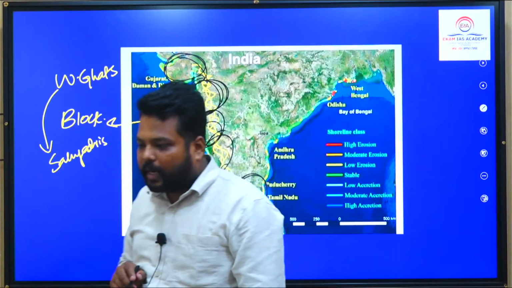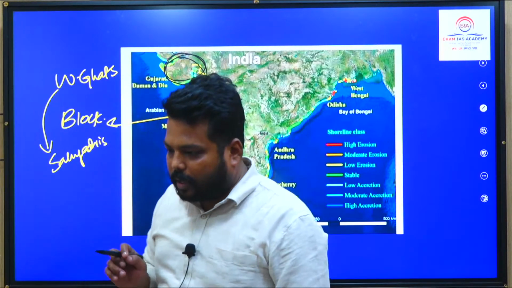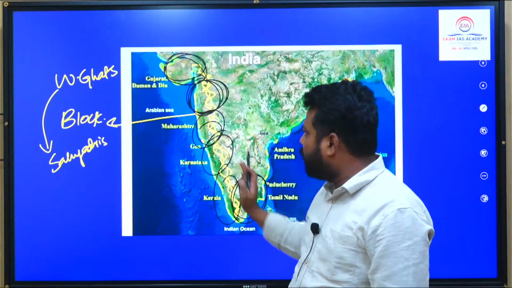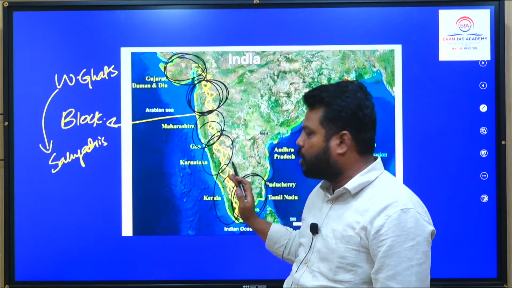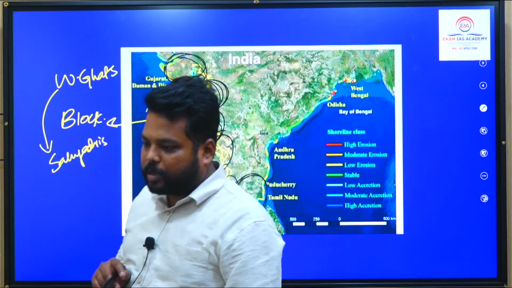So please make sure that you remember this: they extend entirely into Tamil Nadu. People think they extend only from Maharashtra to Kerala. No. Tamil Nadu and Gujarat are also included in the distribution of the Western Ghats.